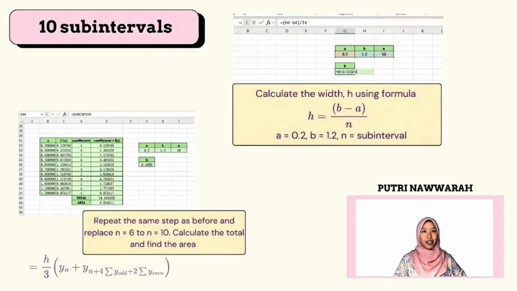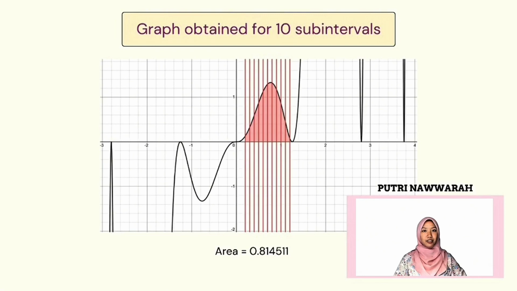Moving on to find the area using 10 subintervals. Calculate the width using the formula h equals b minus a over n, and replace the n equals 6 before with 10. Repeat all the same steps as finding the area using 6 intervals. Calculate the total and find the area under the curve. This shows the graph obtained after dividing the limit into 10 intervals. The area we calculated is 0.81451.